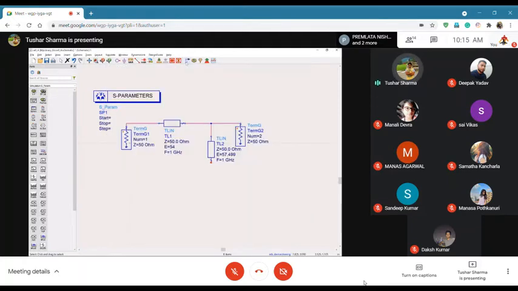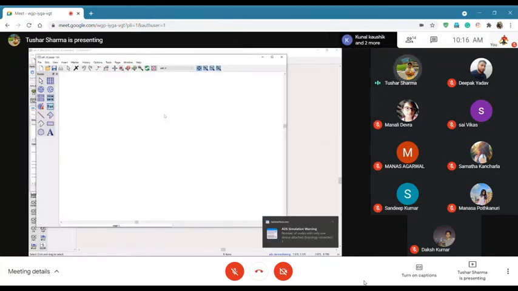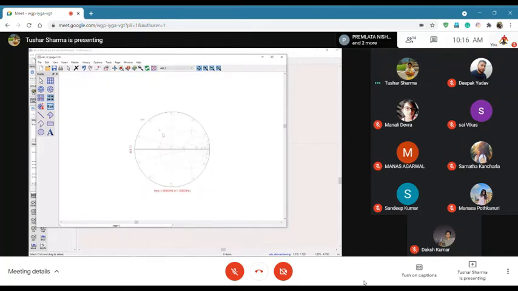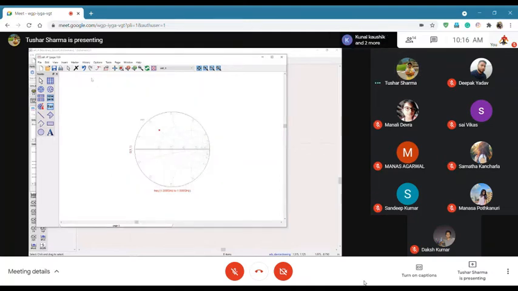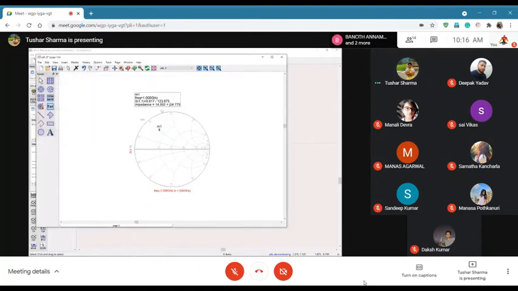So let's cross check if it even works or not. 15 plus j25, bang on.